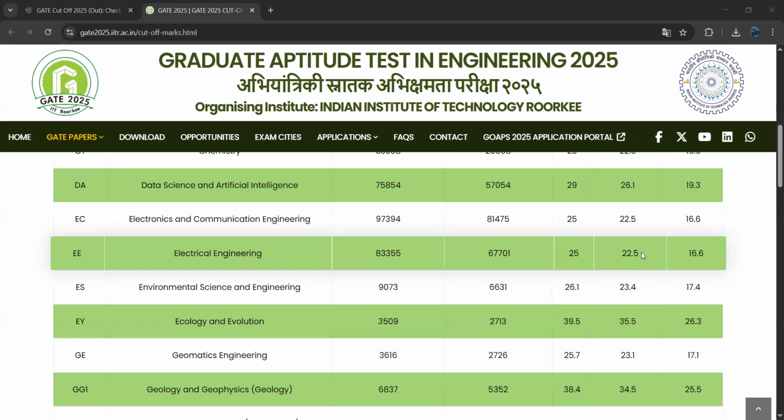Next one, environmental science and engineering. For this, 9,073 people were registered for this course. Out of them, 6,631 people appeared for this examination. Coming to the cutoff, 26.1 is the cutoff for the general category, 23.4 is the cutoff for EWS or OBC candidates, and 17.4 is the cutoff score for SC, ST, PwD candidates.